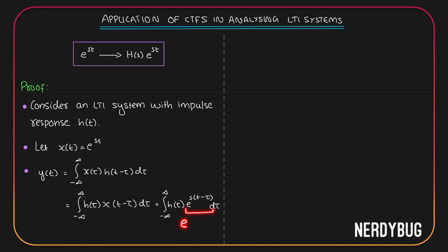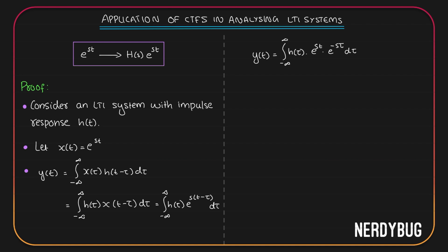We can write it like this, e raised to st multiplied by e raised to minus s tau. Doing that, we get y of t is equal to integral from minus infinity to infinity h of tau e raised to st into e raised to minus s tau d tau.